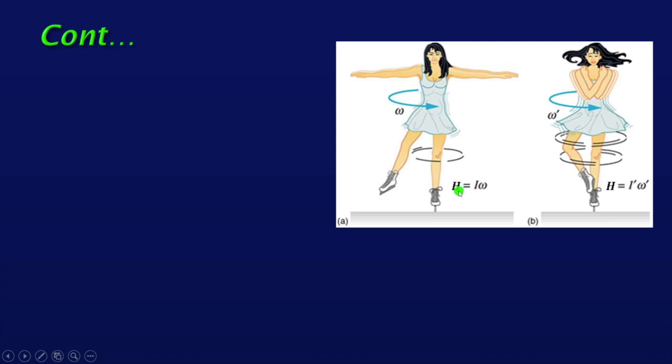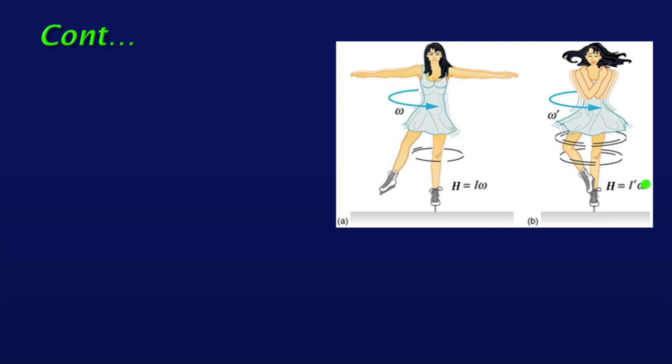Before folding, let's consider capital H as the angular momentum, which equals I into omega. After folding, again the angular momentum is H, which equals I dash omega dash. So what is I dash? For changing the position of the hands, the mass moment of inertia changes to I dash, and the corresponding angular velocity after changing is omega dash.